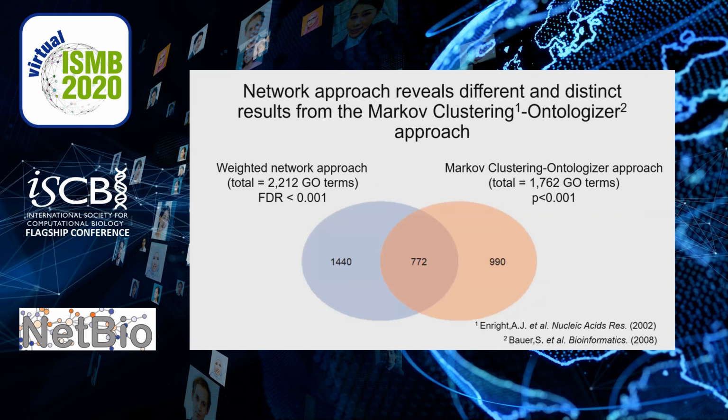Finally, we look to benchmark our approach against the Markov clustering and ontologizer method. So Markov clustering enables the identification of clusters in a given network, and the ontologizer provides functional enrichment of these clusters. And what we see when comparing at similar thresholds is that we do have some overlap in the significant Go terms, but our approach is able to identify more information that would not have normally been identified in a standard approach.